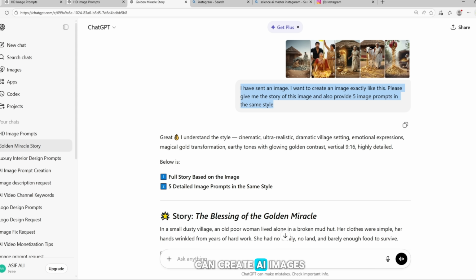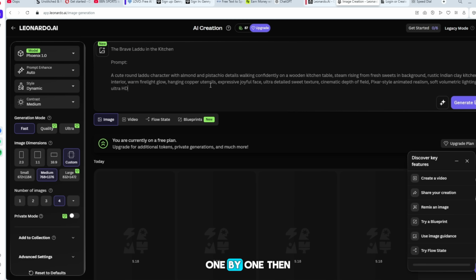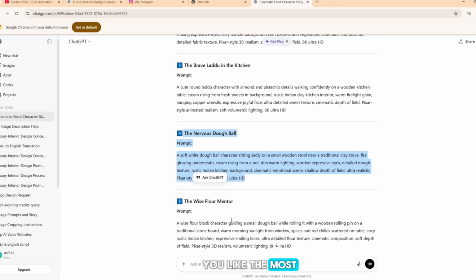This is how you can create AI images on this website. I copy the prompt from ChatGPT and paste it here one by one. Then, from Leonardo.ai, download the image that you like the most.